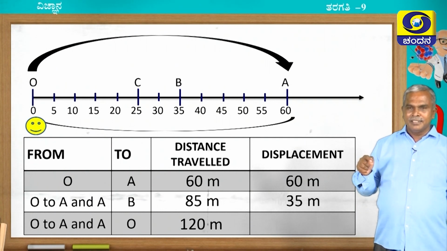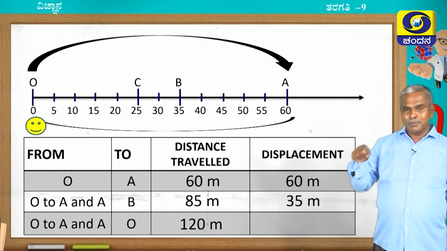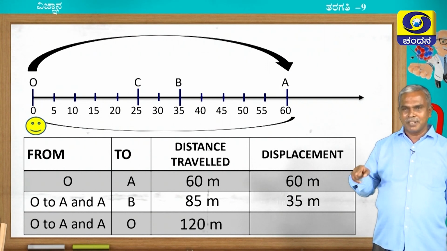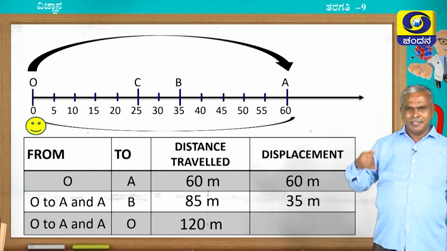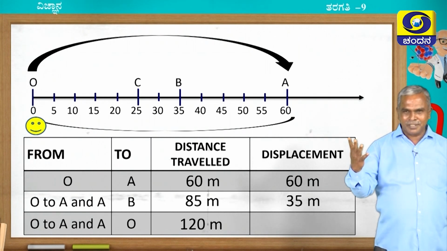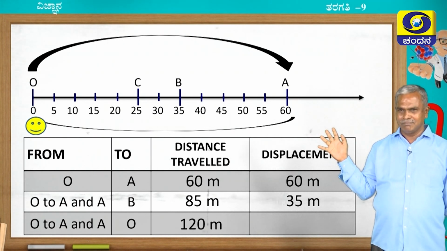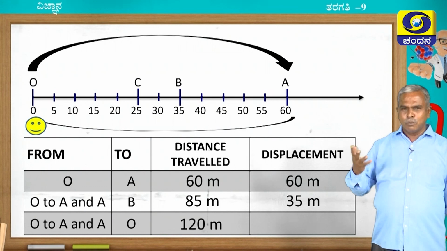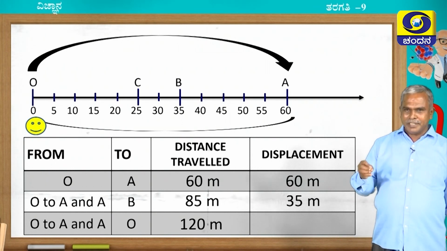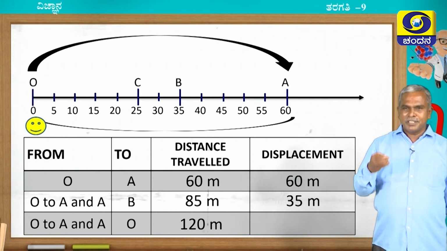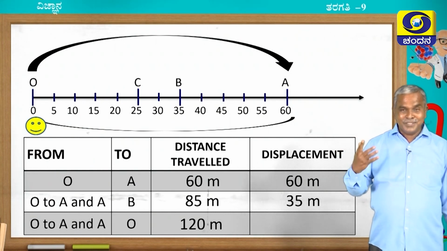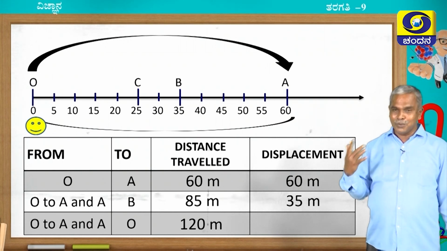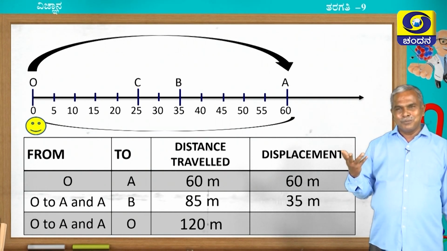Finally, now I am going to test your ability. If you are able to give the displacement answer properly here, definitely you may conclude that you understood displacement and distance travelled quite effectively. There is no need to ask anybody. Come on, tell me children, what is the displacement? Before saying the displacement, please conclude which is the final and which is the initial position. Final position is O, initial position is O. What is the distance from O to O?